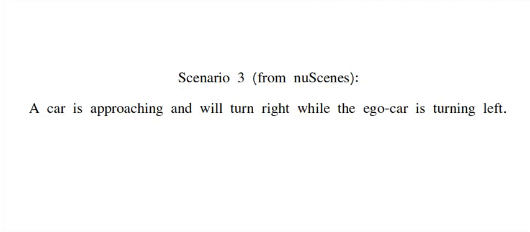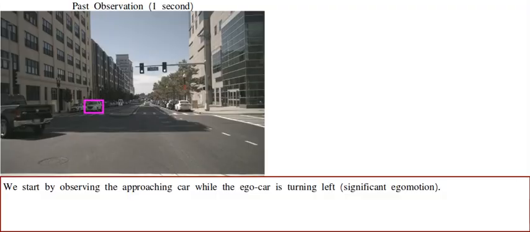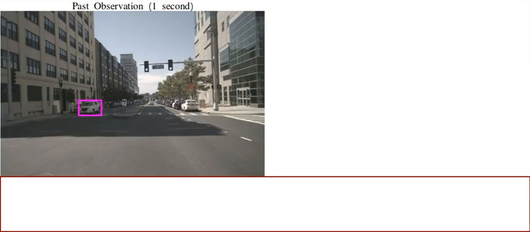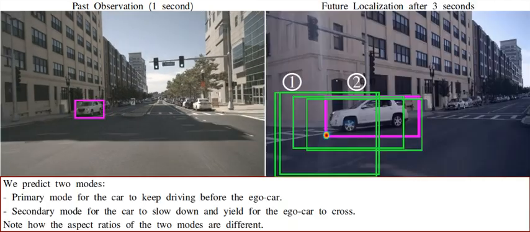Our third scenario is from Nassim's dataset, where a car is approaching the Ego car to turn right and the Ego car is turning left. Here we observe the car is approaching and the Ego car is turning left, which shows a significant large ego motion. Since the car has not yet decided, we predict 2 modes, one for driving straight and another one for yielding.